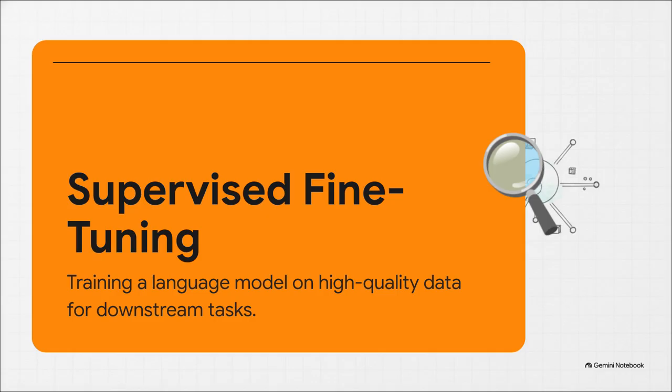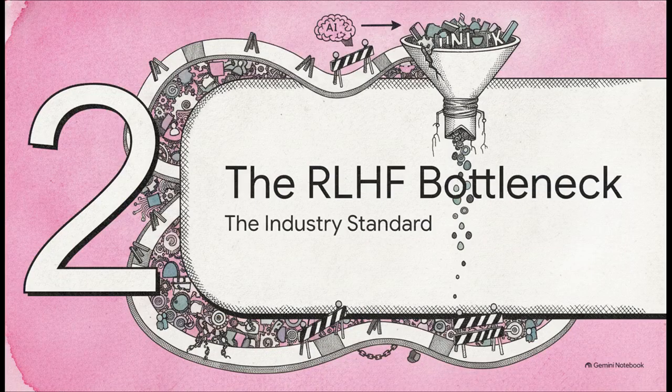But here's the thing, SFT just isn't enough on its own. It's kind of like teaching a child a massive vocabulary, but failing to teach them any judgment. To get that precise steerability, to make sure the AI biases toward high-quality responses rather than just regurgitating average internet chatter, we have to teach it human preferences. Which brings us to Section 2, the RLHF bottleneck.